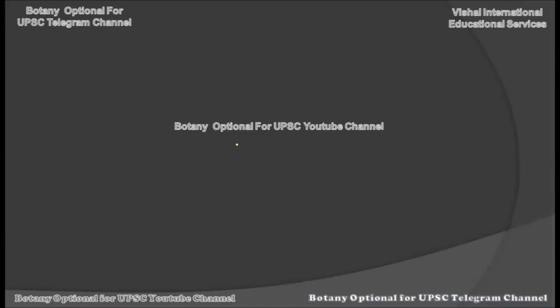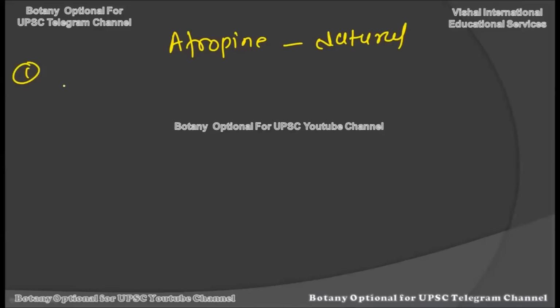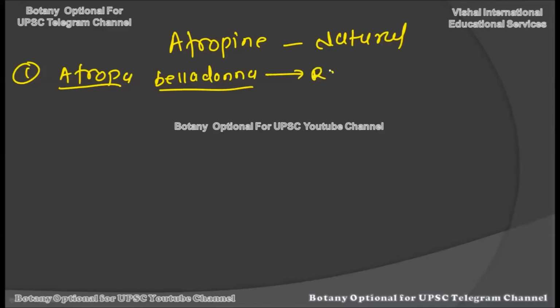Now when we talk about atropine, this is quite a famous natural drug which is coming from a plant. So the first point you should remember about this particular drug is that it comes from the plant called Atropa belladonna. Carefully remember the name Atropa belladonna, and you should underline it as it is a botanical name. And which part of it acts as the source for atropine? From the root portion, this atropine is extracted. So specifically in the Atropa belladonna plant, in the root section, you will find the presence of atropine.